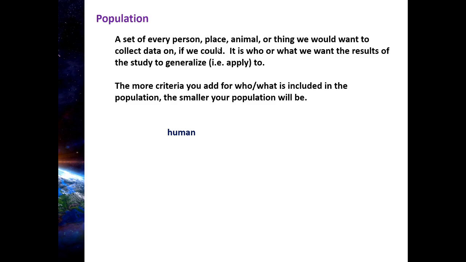Well, let's say I want to narrow it down a little bit. Maybe I'm not interested in all humans. And so maybe really what I want my results to apply to, or my study to apply to, is just female humans. I'm only interested in the XX, not the XY. And maybe there's a good reason for that.